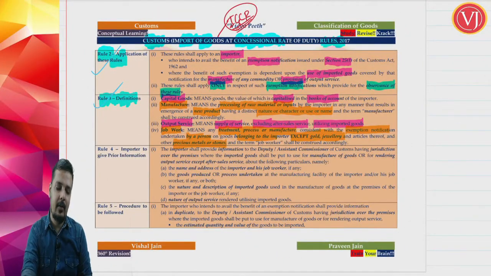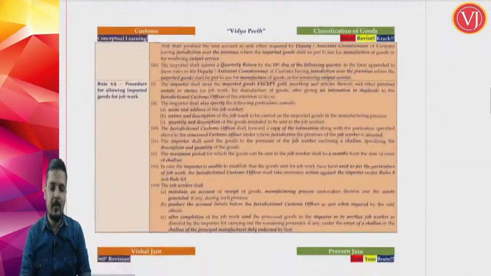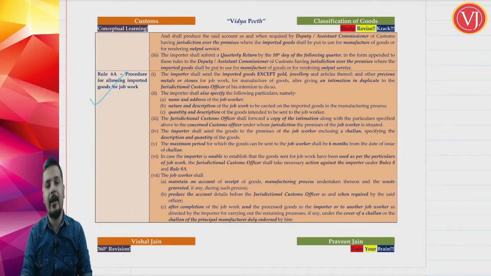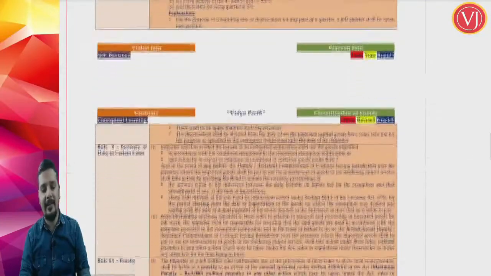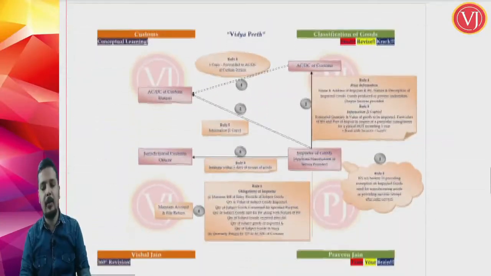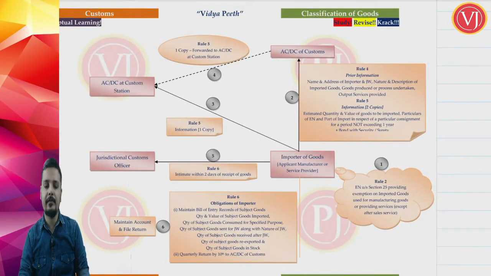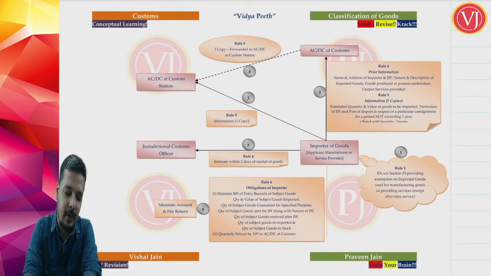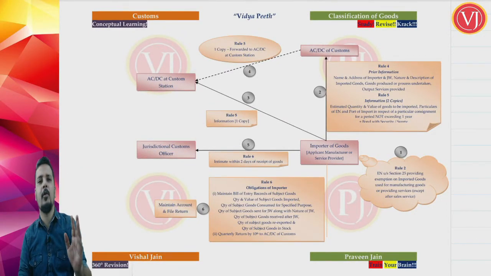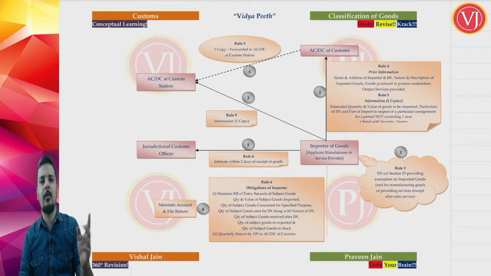Now friends, your rule 4, your rule 5, your rule 6. Rule 4, rule 5, rule 6, rule 6a. We are going to understand all these 4 rules, 4, 5, 6 and 6a with the help of 2 pictorial presentations. Friends, first our focus will be on your rule 2. Rule 1 is only title, forget about it. Rule 1 over, rule 2 over, rule 3 over. Rule 1 is not relevant, title, we forget about it. Rule 2 and rule 3, application and definitions we have completed.